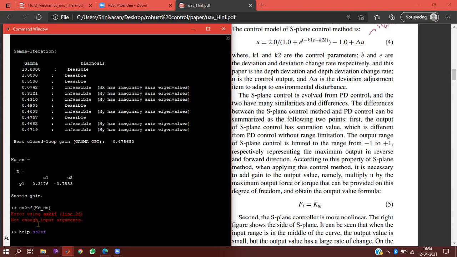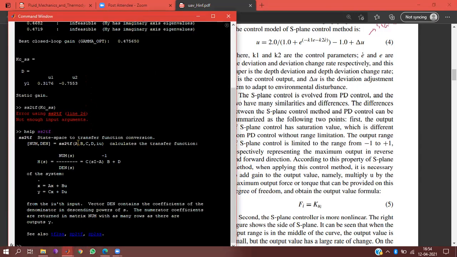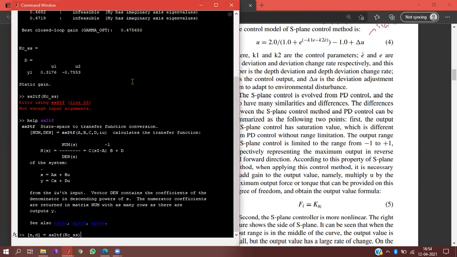Enter. Now write square bracket num comma den equal to, just copy that command. Are your ABCD null matrices there or not? Yes, sir. A, B, C are null matrices. D is the value. Okay, just see what is happening.